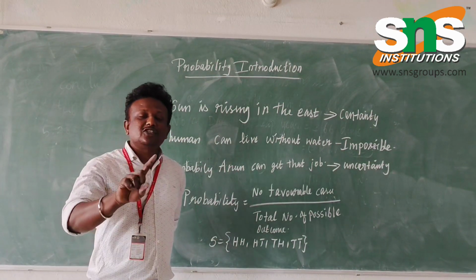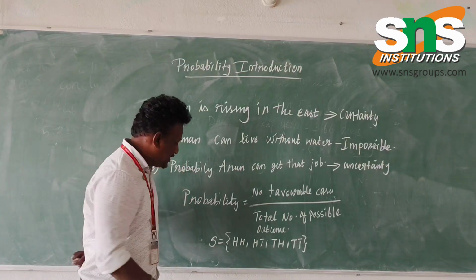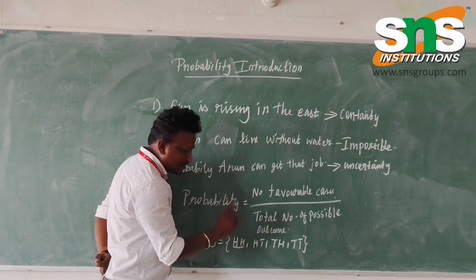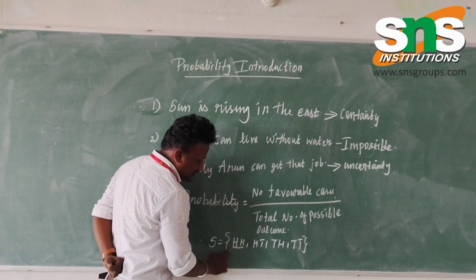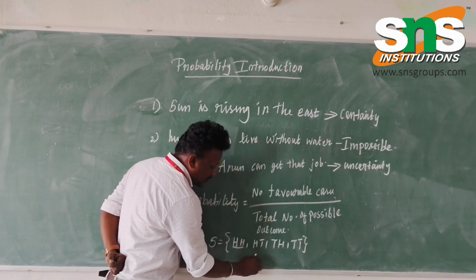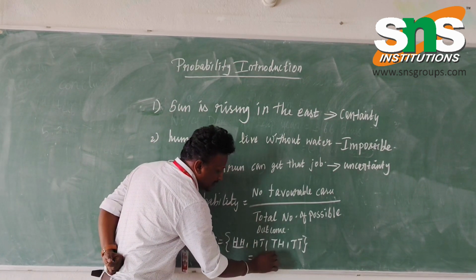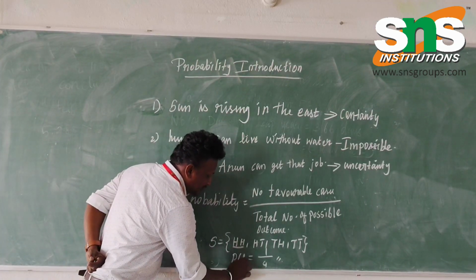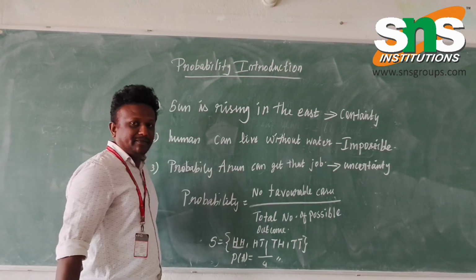What is the number of chances to be both heads? Only one. The total number of possible outcomes is 1, 2, 3, 4. So out of 4, the number of chances is 1. This is the required probability, and we use this notation for probability.